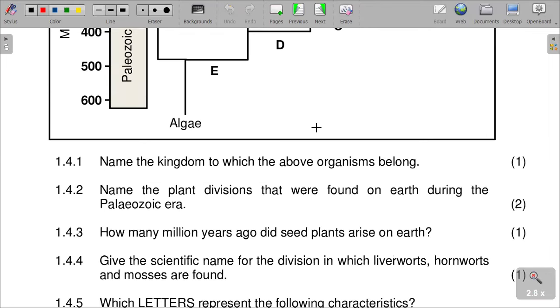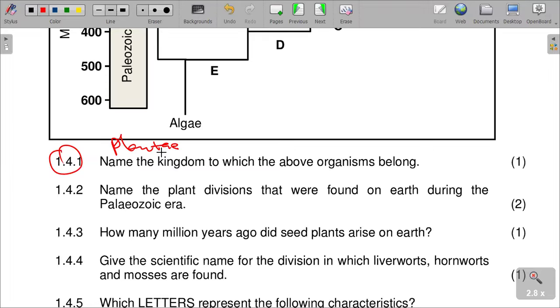The first question wants you to name the kingdom to which the organisms belong. We are saying that it belongs to the plantae kingdom.